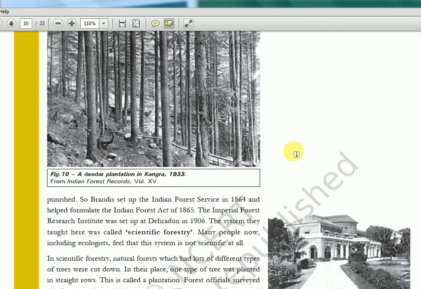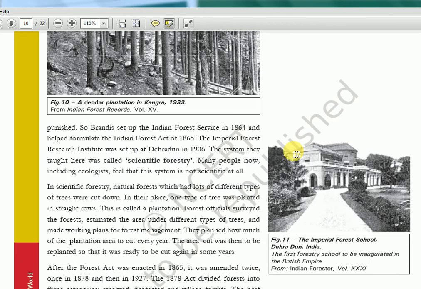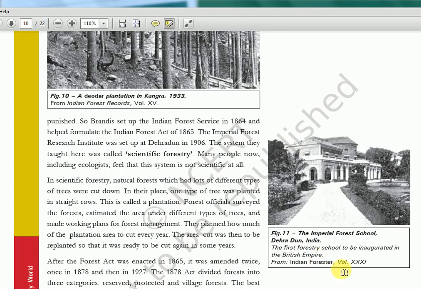In 1933, this is an old picture, and then they set up the Imperial Forest School in Dehradun. So they were going a little more scientific way. Imperial Forest School in Dehradun, India. So this place was set up. So scientific forestry, I told you the term, what it is.